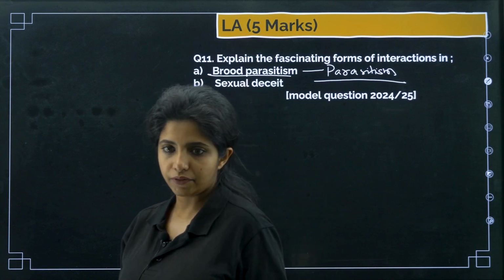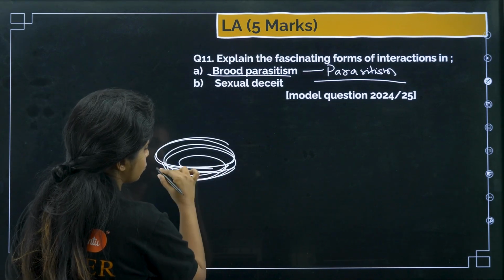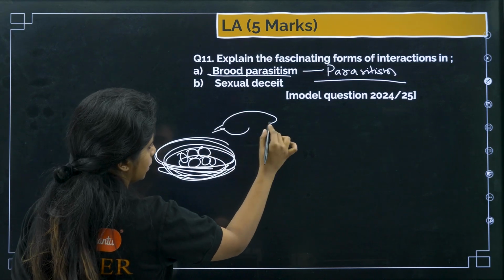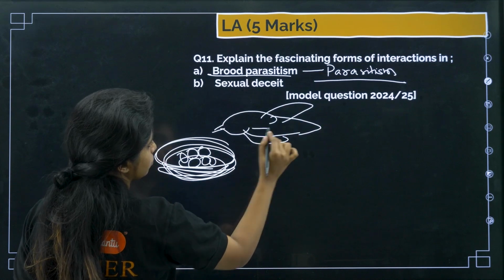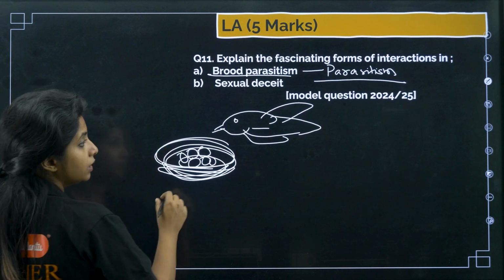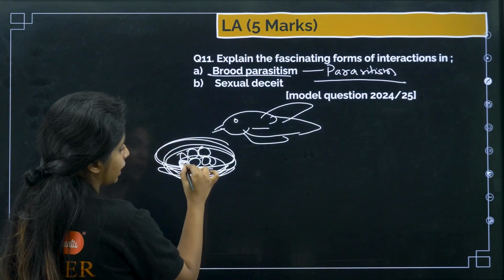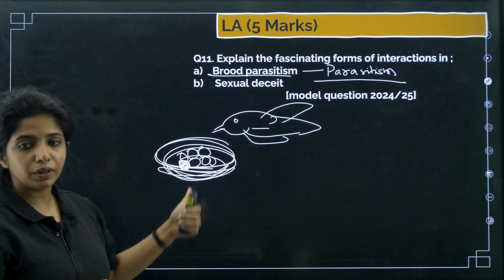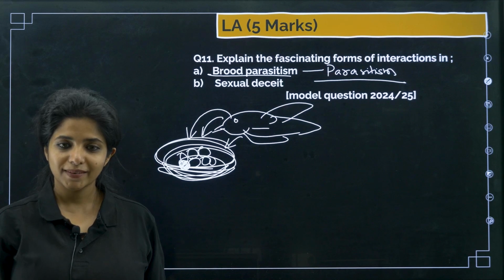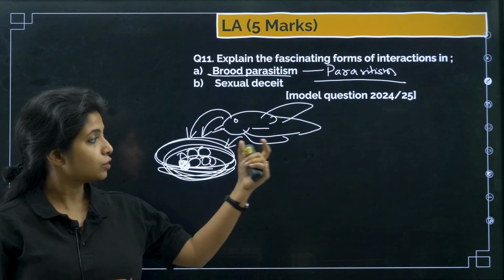The cuckoo bird is very clever. What it does is, suppose there is a crow's nest over here. The crow has laid some eggs, and the little crow is there. The cuckoo bird comes and puts its egg over here, and lets this particular crow provide all the nutrition, all the warmth and everything. So the cuckoo is too lazy to provide protection to its own baby. So it uses the crow's nest.